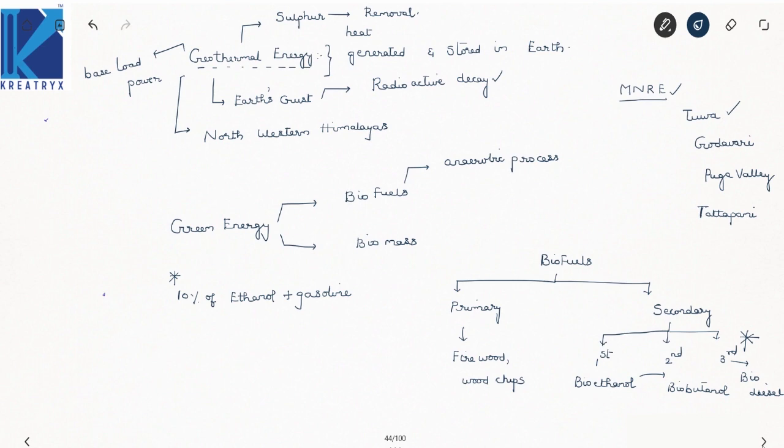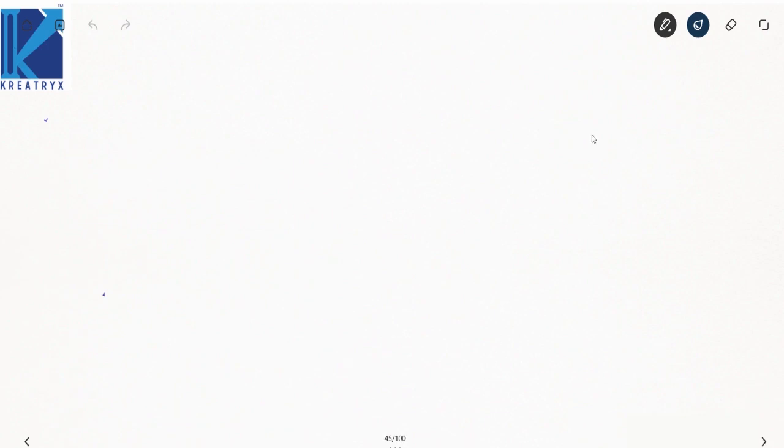Now let us discuss about biomass. What is biomass? This is separate from what you have discussed in ecology, which is the dry living matter present in the living organisms. The biomass generation plants we have discussed in non-commercial energies. Your cow dung is a biomass, where you can produce gobar gas.